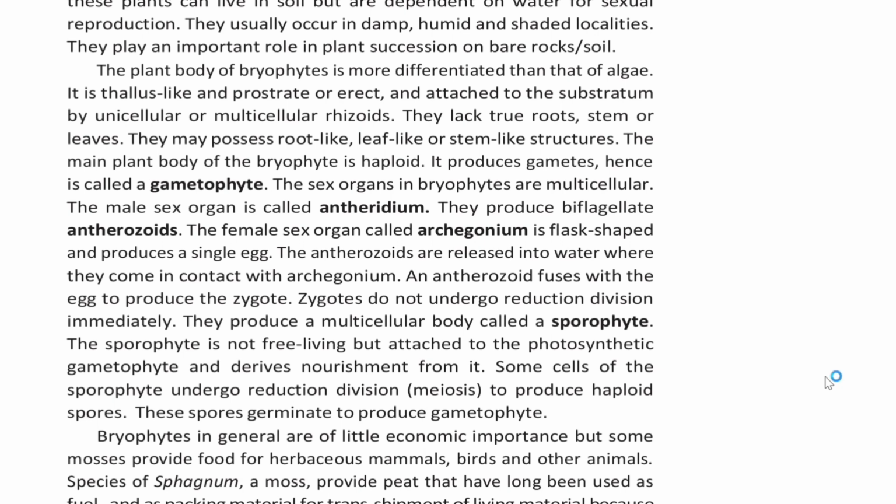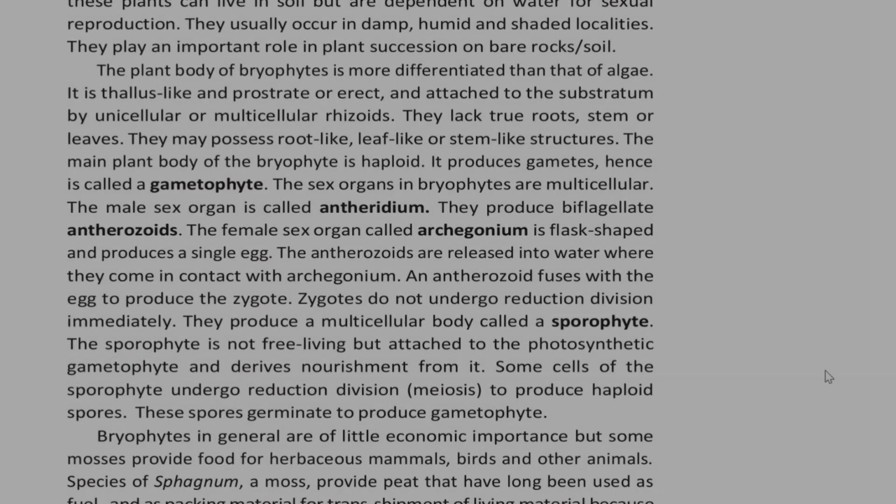The antherozoids are released into water where they come in contact with archegonium, and an antherozoid fuses with the egg to produce the zygote. Zygote does not undergo reduction division immediately. It produces a multicellular body called sporophyte. This sporophyte is not free living but attached to the photosynthetic gametophyte and derives nourishment from it. Some cells of the sporophyte undergo reduction division, that is meiosis, to produce haploid spores. These spores germinate to produce gametophyte.